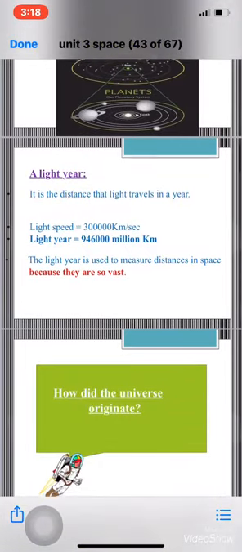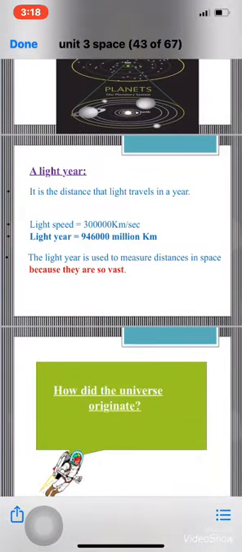What's a light year? A light year is the distance that light travels in a year. The distance that light travels in 1 year. This distance is 946,000 million kilometers. So imagine how vast the universe is. I repeat this every time because you have to imagine.